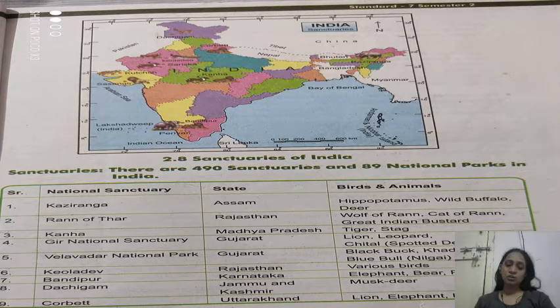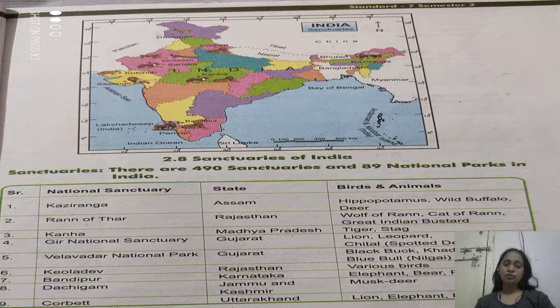So Kaziranga, that is in Assam, where we can see the hippopotamus, wild buffalo and deer. Then the Rann of Kutch, that is in Rajasthan, there we can find the wolf of Rann, cat of Rann and the great Indian bustard. Then the Kanha National Sanctuary, that is in Madhya Pradesh, there you can see tiger and the stag. Then the Gir National Sanctuary, that is in Gujarat, there you can see lion, leopard, cheetah.